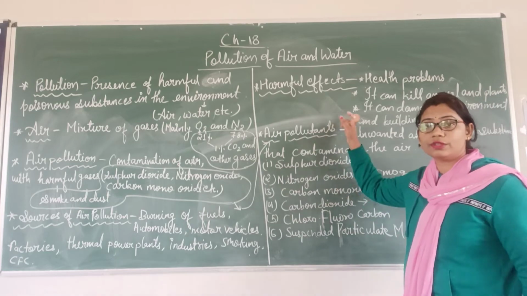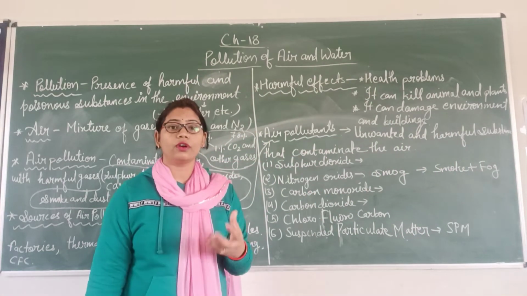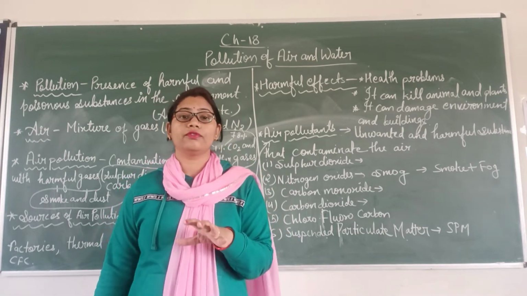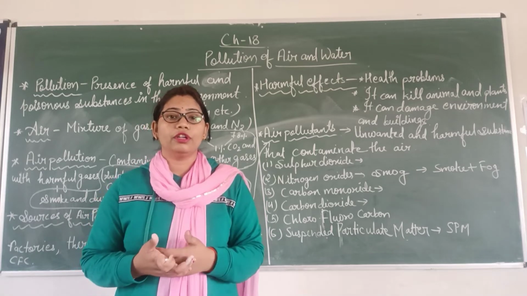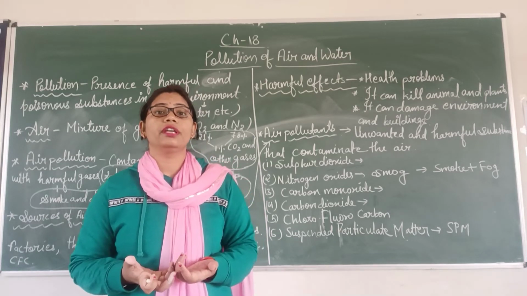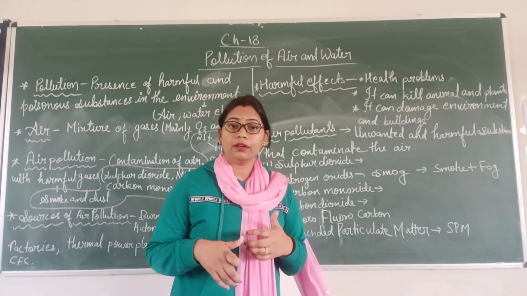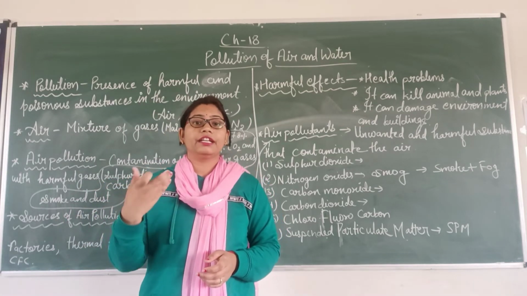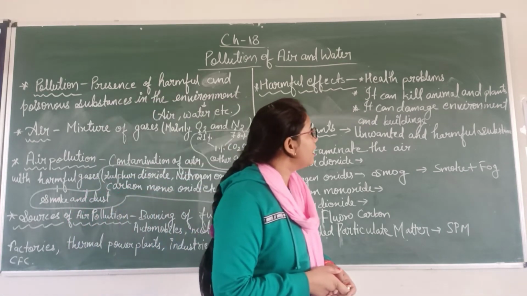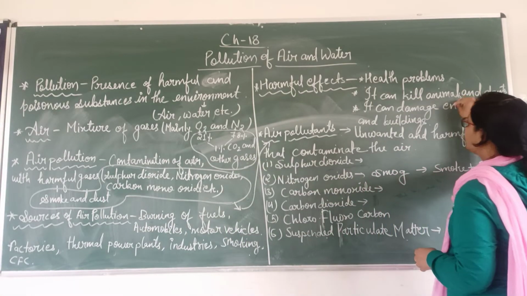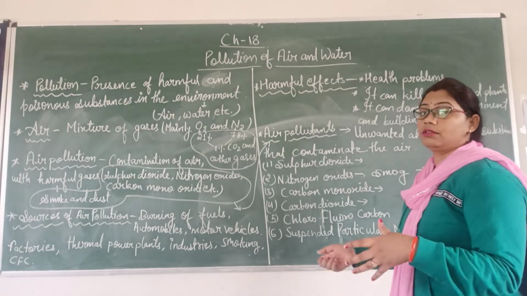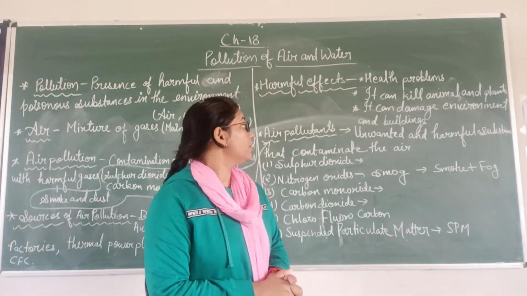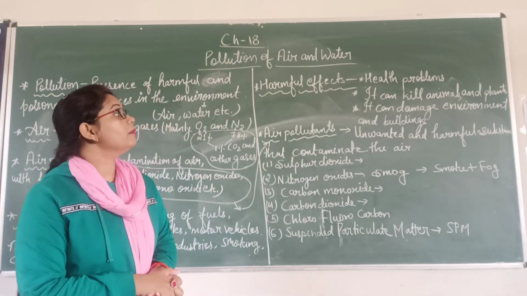Okay. Now, students, come to the harmful effects of air pollution. What are the harmful effects of air pollution? The main harmful effect is health problems for human beings, because when air is polluted and we are breathing in that polluted air, many respiratory diseases are produced, and it increases many health problems. It can kill animals and plants, because when air is poisonous, it is not good for animals and plants. So it can kill them.